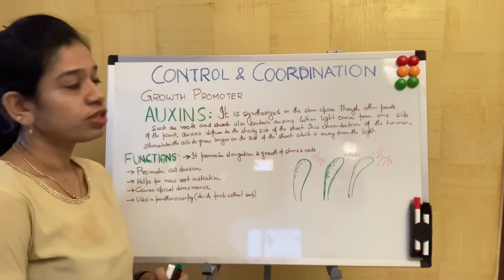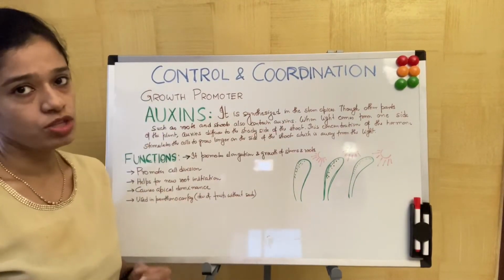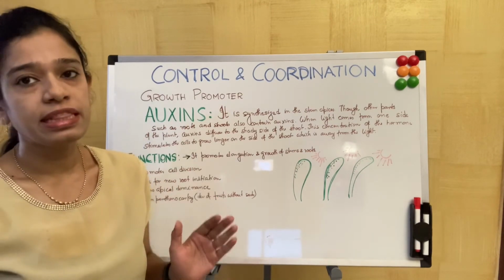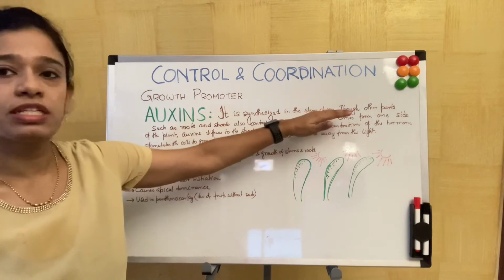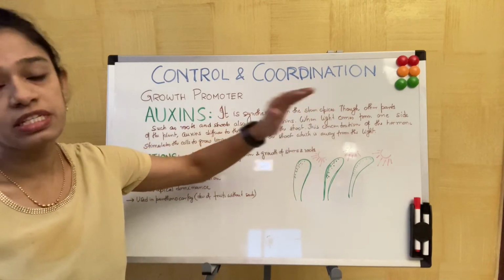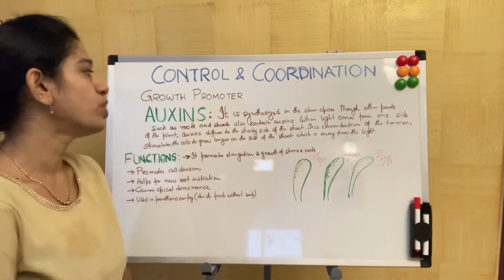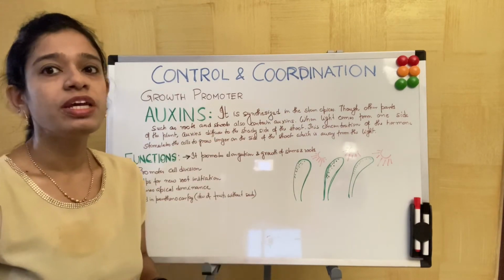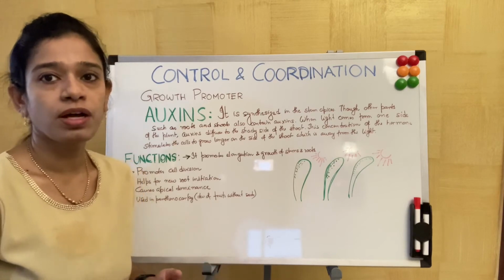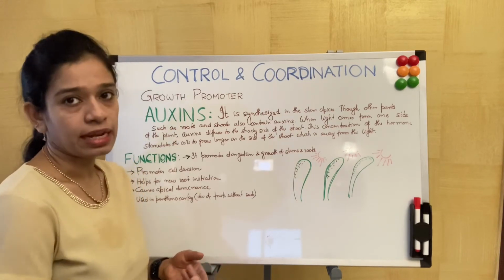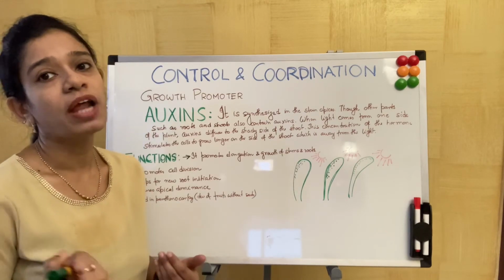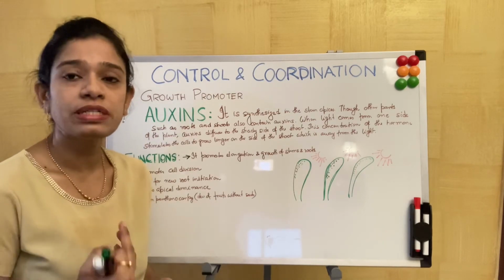So we'll talk about the first growth promoter, that is auxin. Auxin is synthesized in the shoot apices or the stem apices. It is also found in the root apices. Auxins help the plant to bend towards the light. In phototropism, we have told that the plant bends towards the light source.